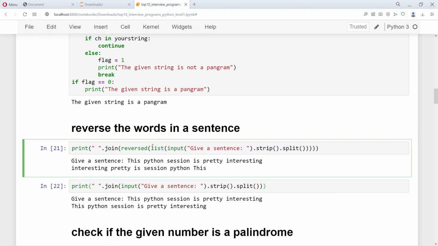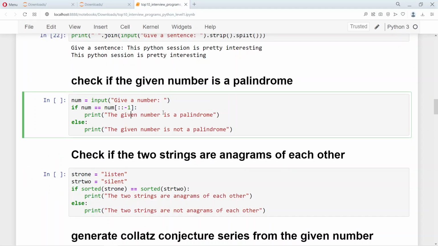This is also very handy and very concise, which makes use of interesting features in Python to bring out this reversing of the words in the sentence. Let us look at the program to check if the given number is a palindrome.